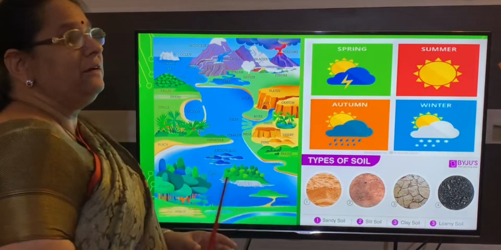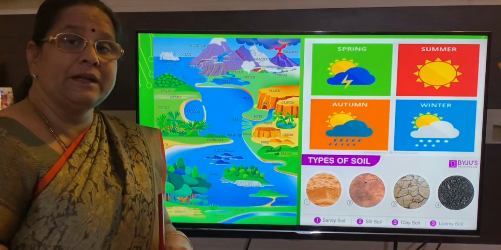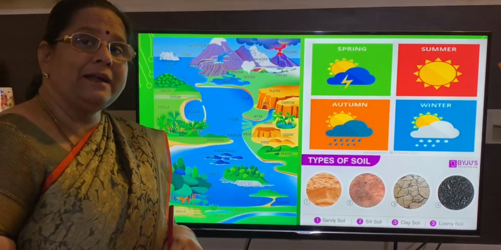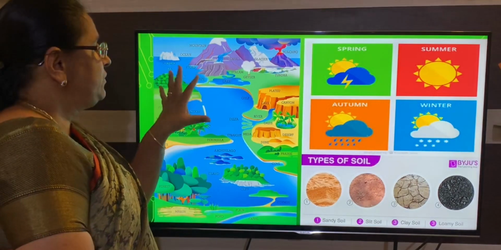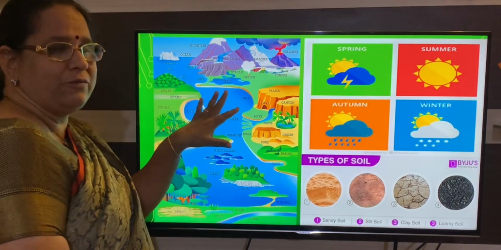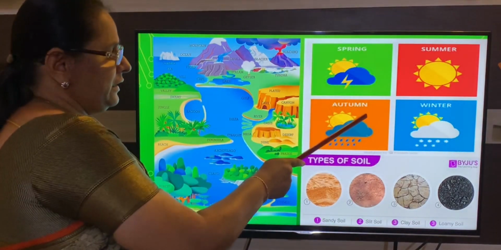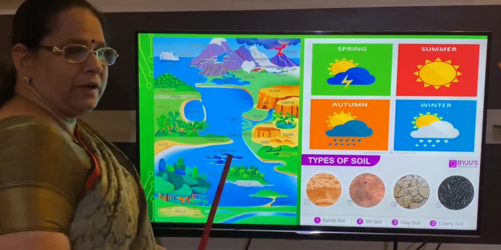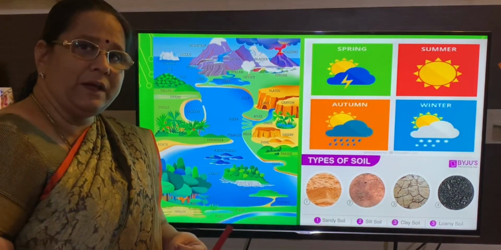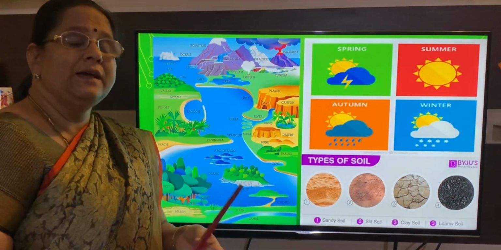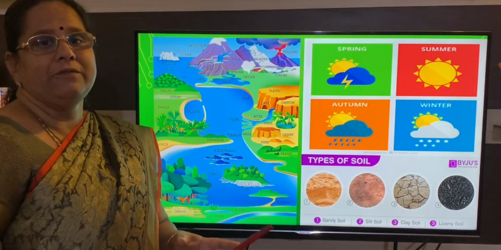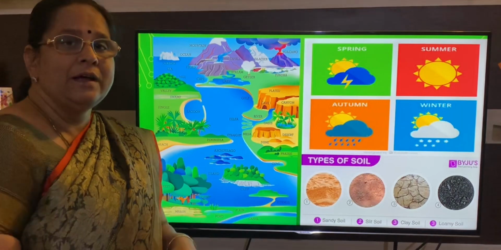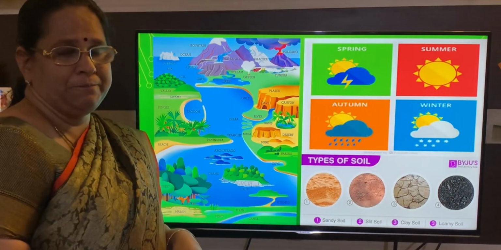So these are the 6 points you have to remember regarding the factors of land use. So first one is relief feature, which is about different types of landform. Then climatic condition, types of soil, socio-economic, population density, and the last one is technical factors. So these are the factors which are responsible for the land use pattern.